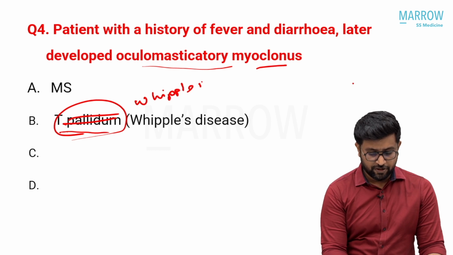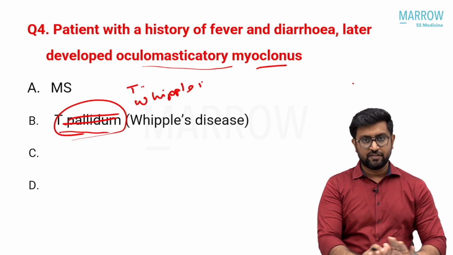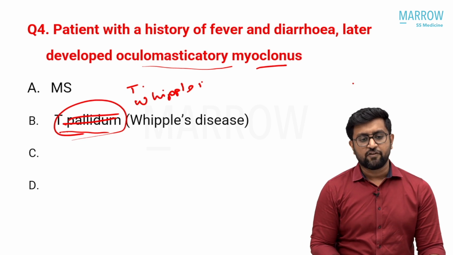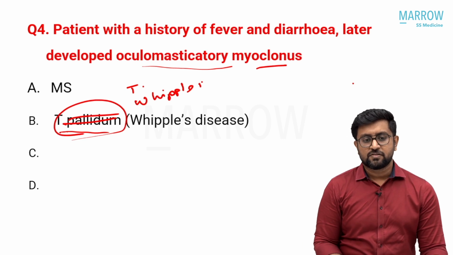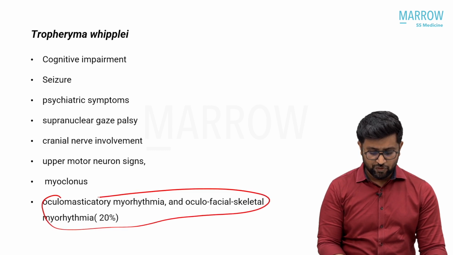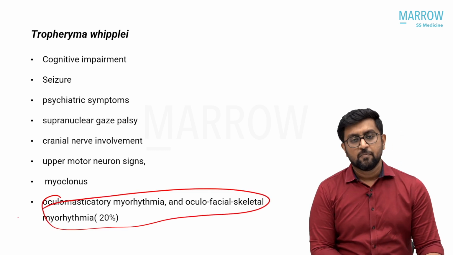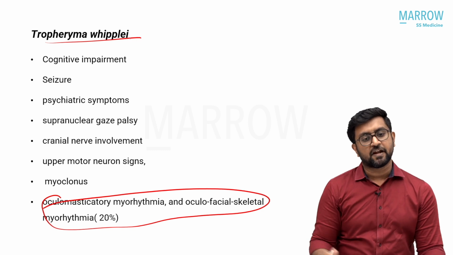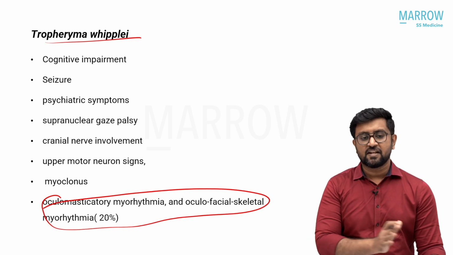Tropheryma whipplei was given. Whatever is in the print, there's an error in the slide. So the answer was Tropheryma whipplei, because the classical movement disorders which we have discussed, oculomasticatory myorhythmia and oculofacial skeletal myorhythmia, are seen in Tropheryma whipplei. It is not explained in other conditions classically. So that itself is a diagnosis.